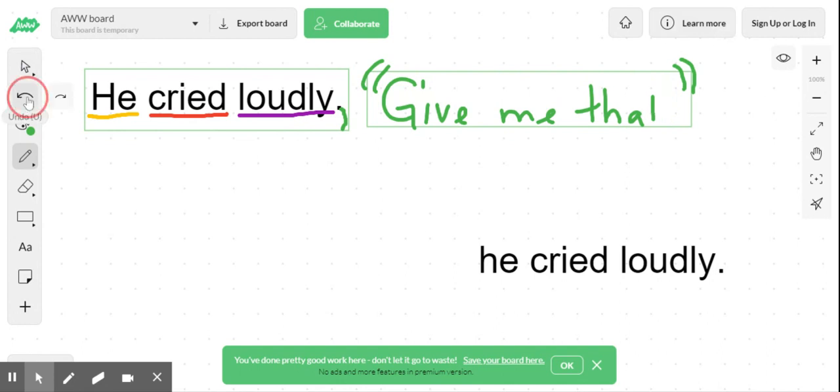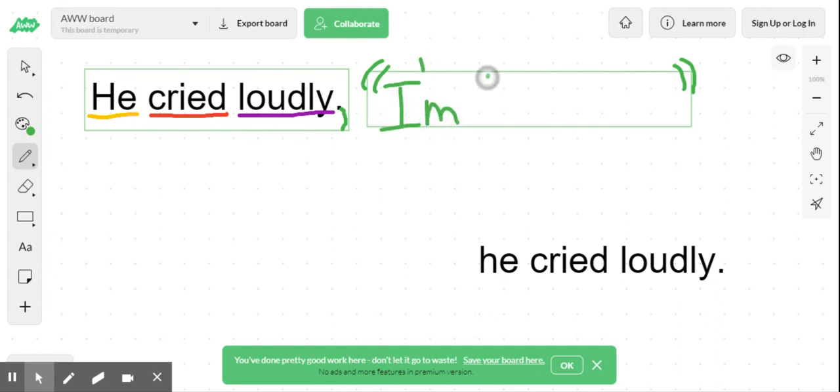I could have something else that he shouted loudly. He could have shouted loudly, "I'm hungry." If that's what he shouted, again, look at how it looks like a mini sentence. "I'm hungry." "I'm hungry" is actually a complete sentence with a subject and predicate, but now it's inside of these quotation marks, and it is in fact its own dialogue inside of this much larger sentence.